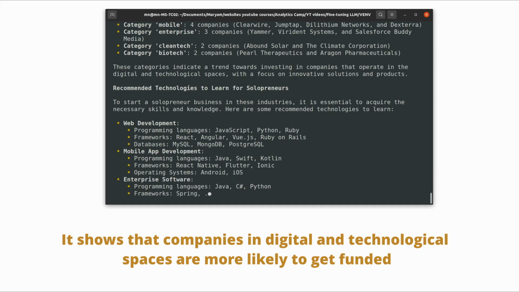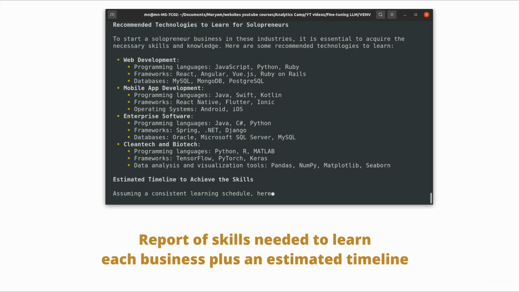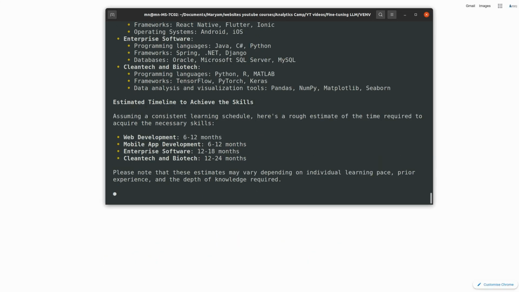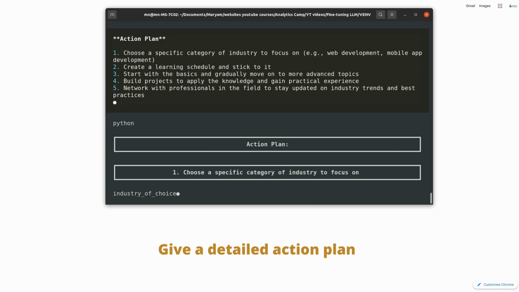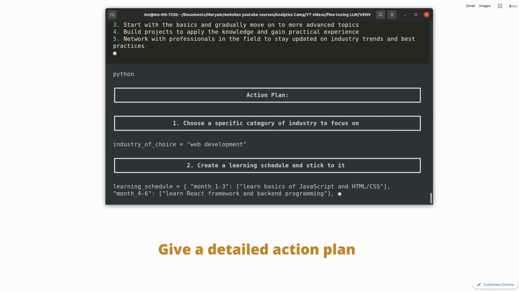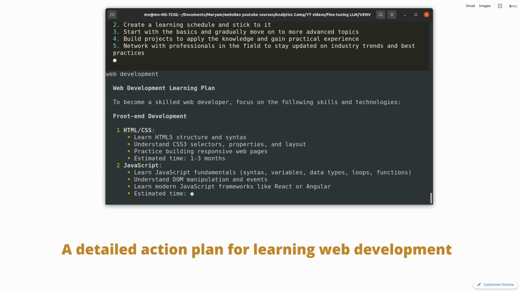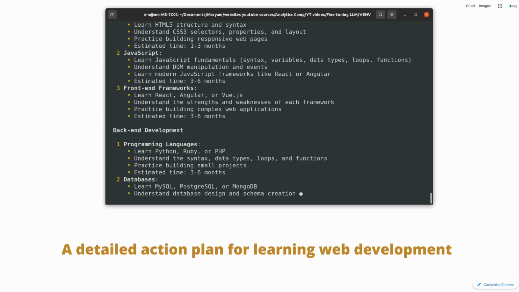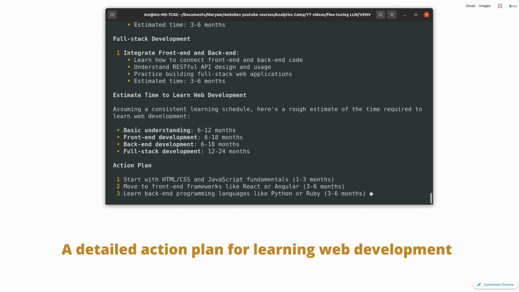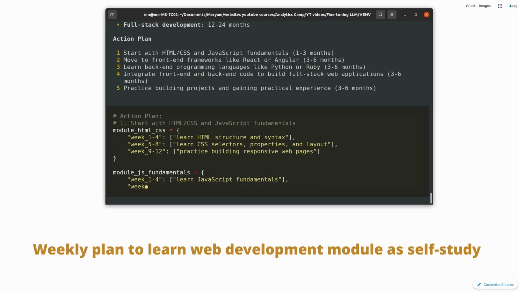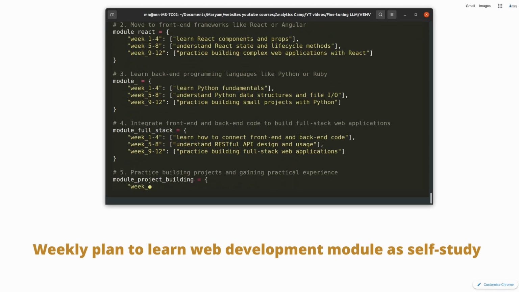It then proceeded to give an overall report of the skills needed for each category together with an approximate timeline. Even though I didn't ask for an action plan at this stage, to my surprise, the agent went ahead and produced one. From the options it gave me, I was more interested in the web development part, and from my limited experience in this area, I can say the action plan was pretty realistic and well organized. The model went further and produced a more detailed weekly plan for each module, which is another nice touch.